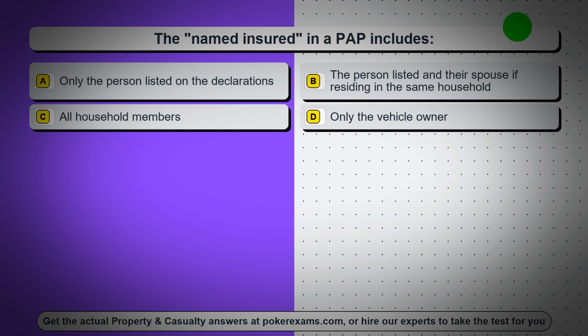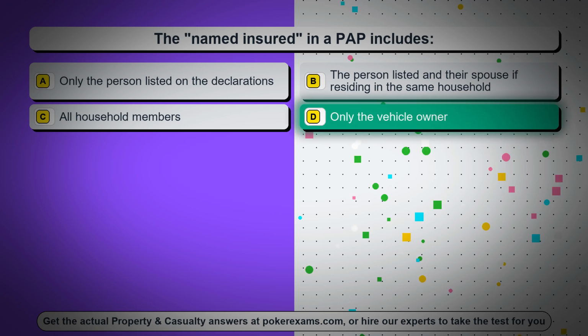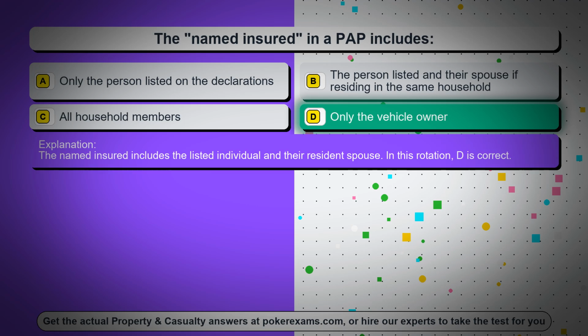Question 61. The named insured in a PAP includes, option A, only the person listed on the declarations, option B, the person listed and their spouse if residing in the same household, option C, all household members, option D, only the vehicle owner. The correct answer is option D, only the vehicle owner. The named insured includes the listed individual and their resident spouse. In this rotation, D is correct.